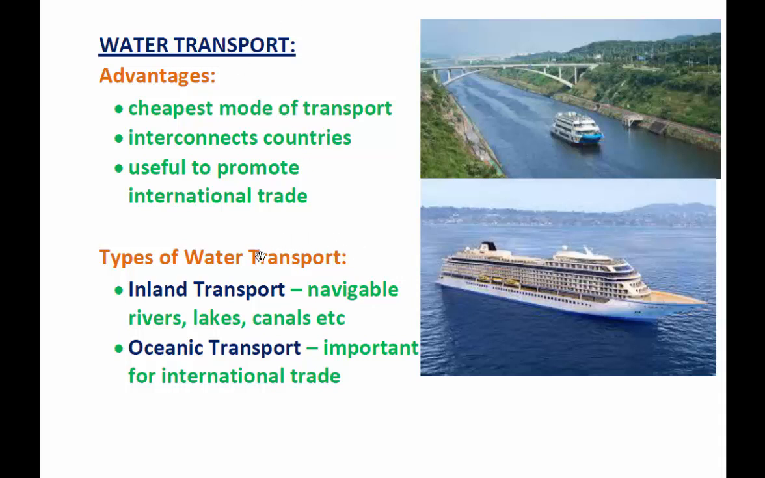So there are two types of water transport system. The first one is inland transport. Inland transport means a transport system that navigates in the rivers, lakes, canals, etc. So from this picture, the top one is a type of inland transport. The navigation is taking place in the canal, most probably the Panama Canal. The other one is oceanic transport. This oceanic transport, here in the picture you can see it there, is very important for international trade. So let's see one by one.